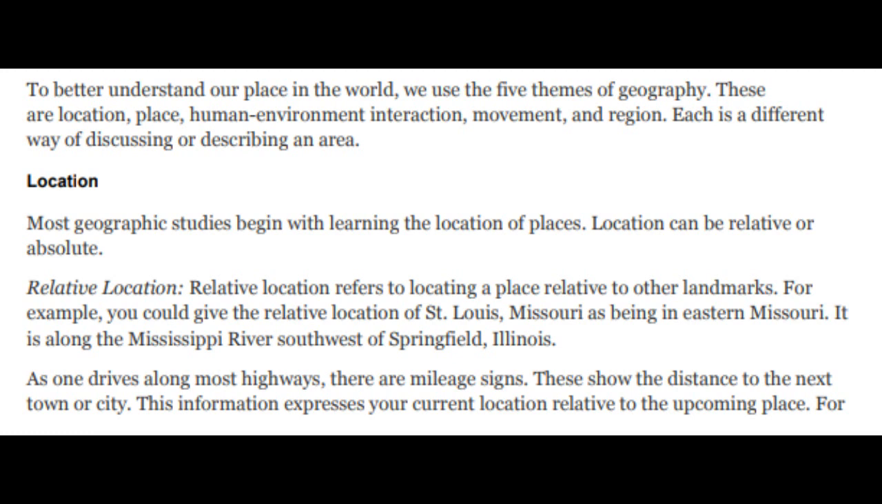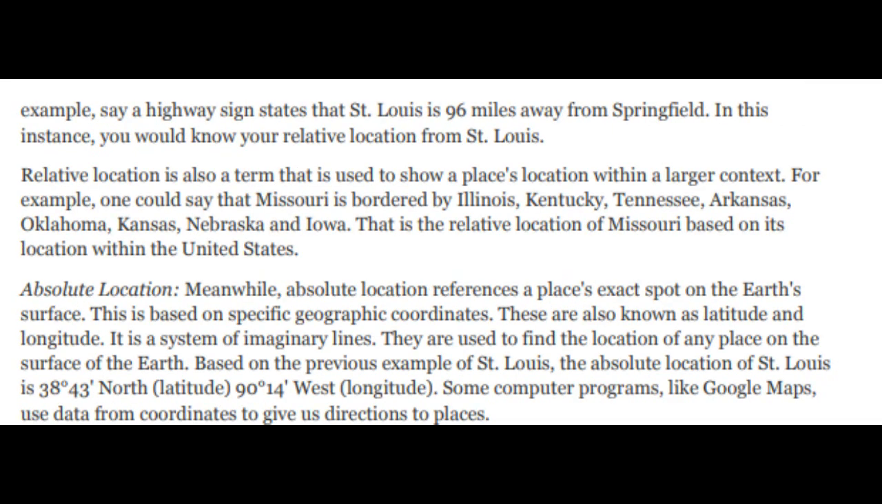As one drives along most highways, there are mileage signs. These show the distance to the next town or city. This information expresses your current location relative to the upcoming place. Say a highway sign states that St. Louis is 96 miles away from Springfield. In this instance, you would know your relative location from St. Louis.